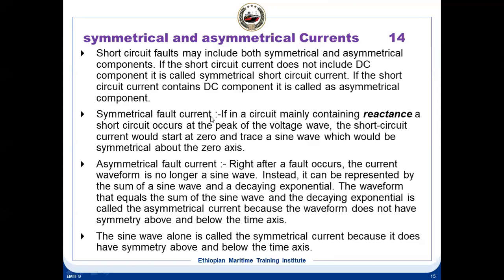Now, symmetrical fault current: if in a circuit mainly containing reactance, a short circuit occurs at the peak of the voltage wave, the short circuit current would start at zero and trace a sine wave, which would be symmetrical about the zero axis. Asymmetrical means right after the fault occurs, when there is a short circuit, the current waveform is no longer a sine wave. Instead, it can be represented by a sum of the sine wave and a decaying exponential. That means there is a DC component present in that.